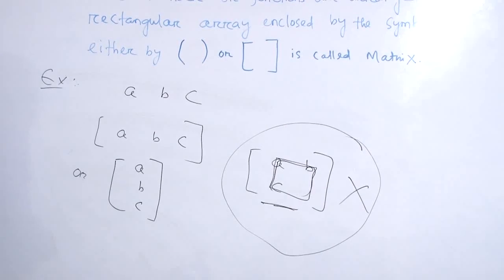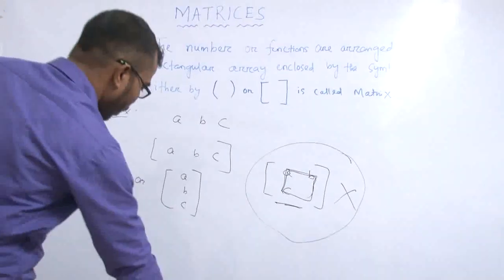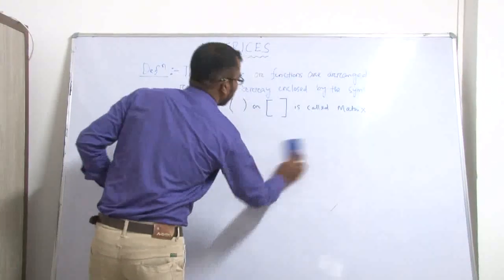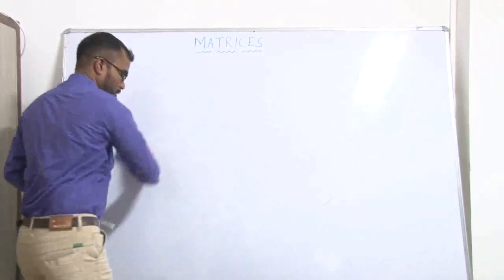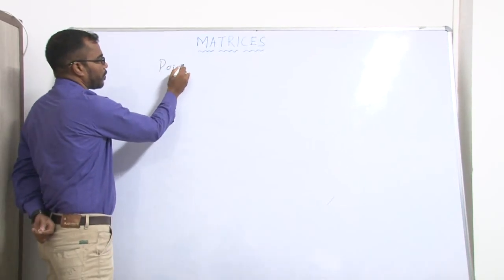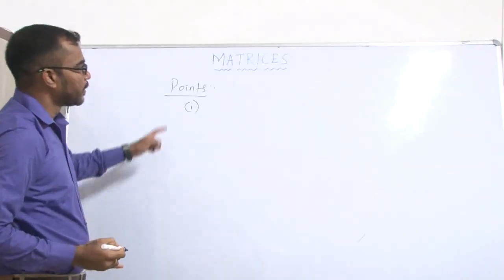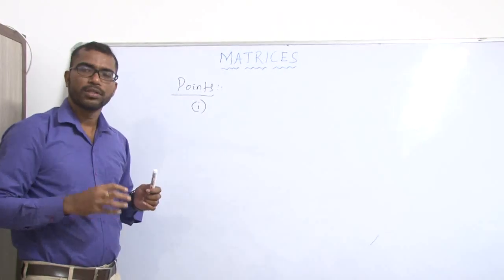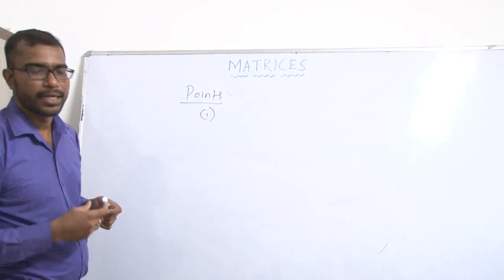Now we discuss some points about matrices. The first point: the numbers or functions you arrange are all called elements or entries.